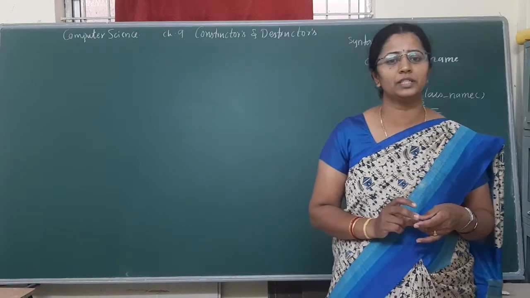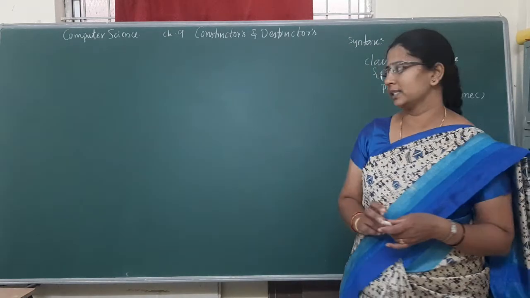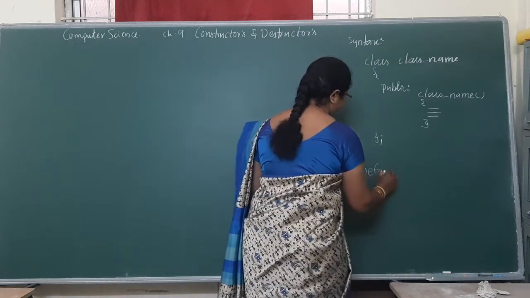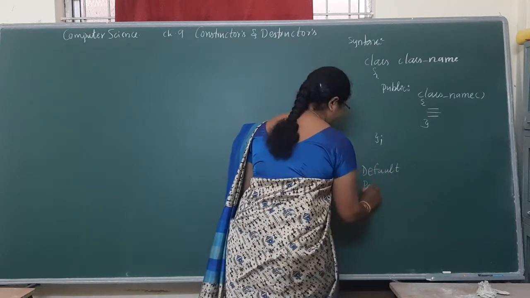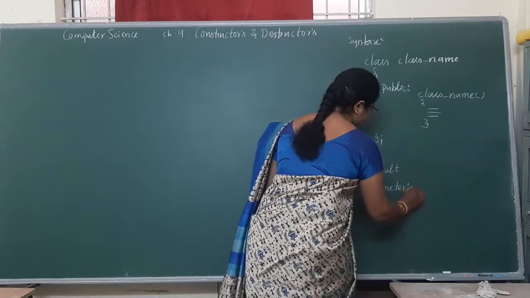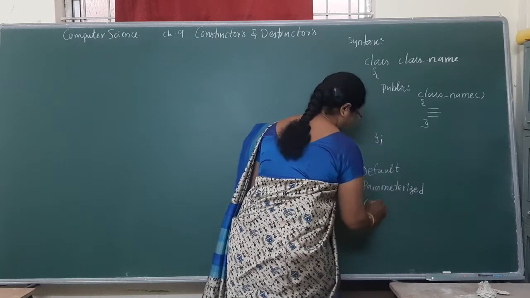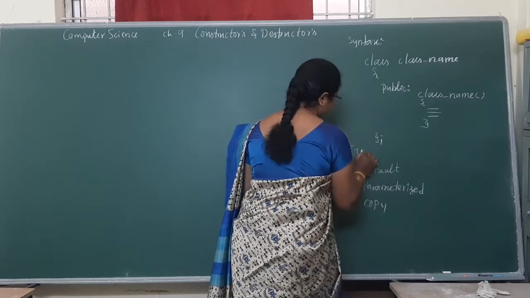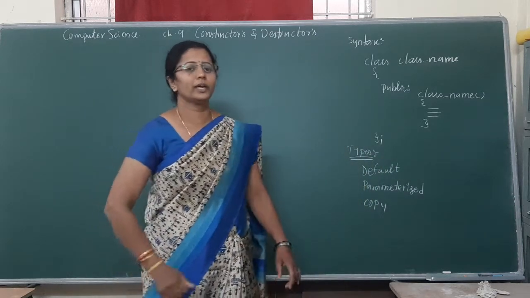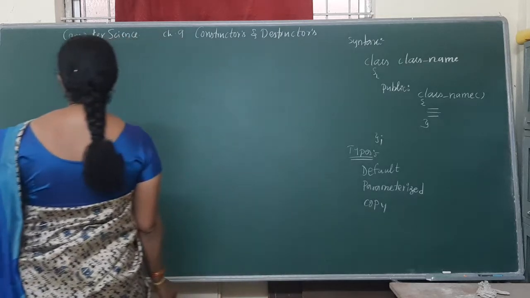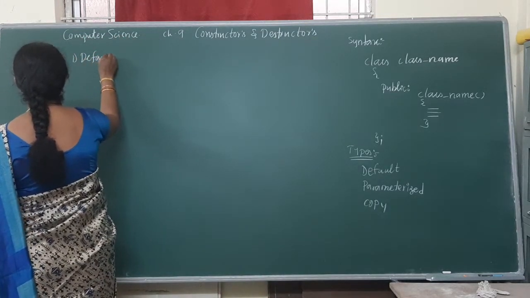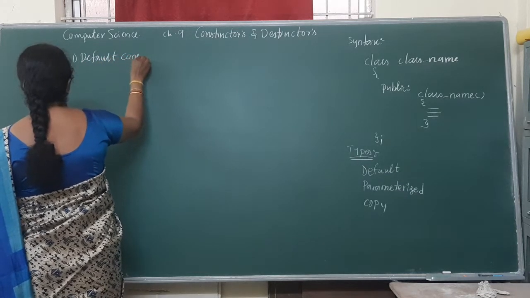Today we will discuss one more possible 5 marks as well as 2 marks question on the types of constructor. First, what are the types of constructor? Default constructor, parameterized constructor and copy constructor. These are the types of constructor. Yesterday I just mentioned the words. So today we will discuss constructor types. First one, default constructor.